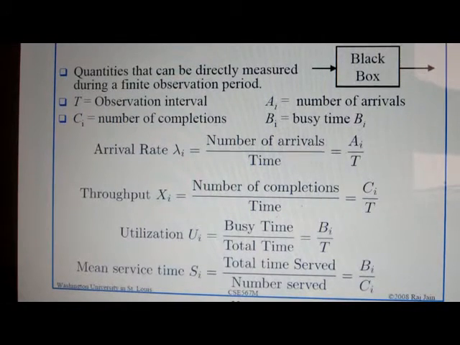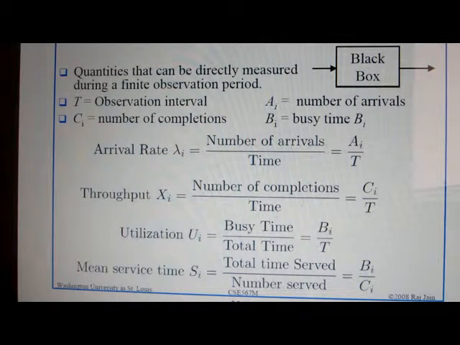Now we talk about operational quantities. See here in the black box, the arrow shows the jobs coming into the device and the jobs completing, that means leaving. Here T is the observation interval, Ai is the number of arrivals, Ci is the number of completions, and Bi is the busy time.